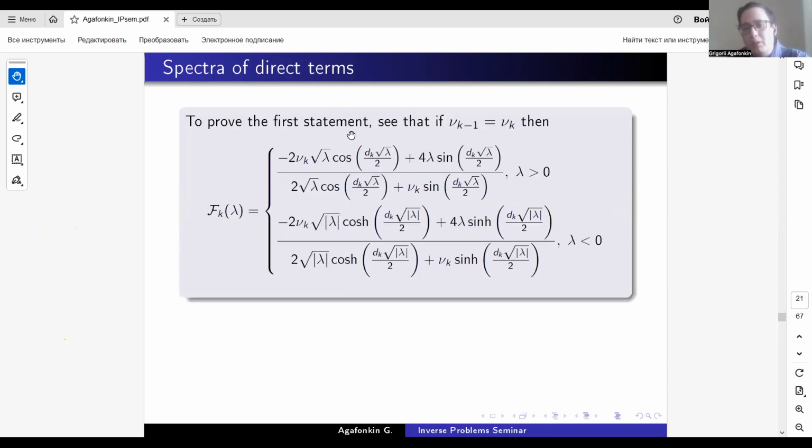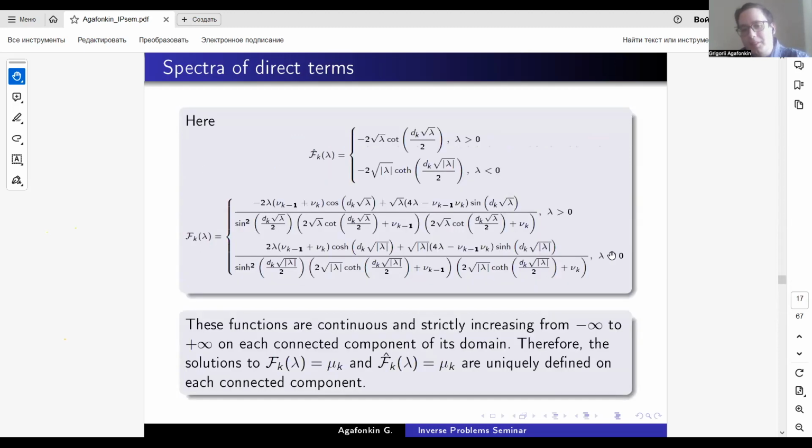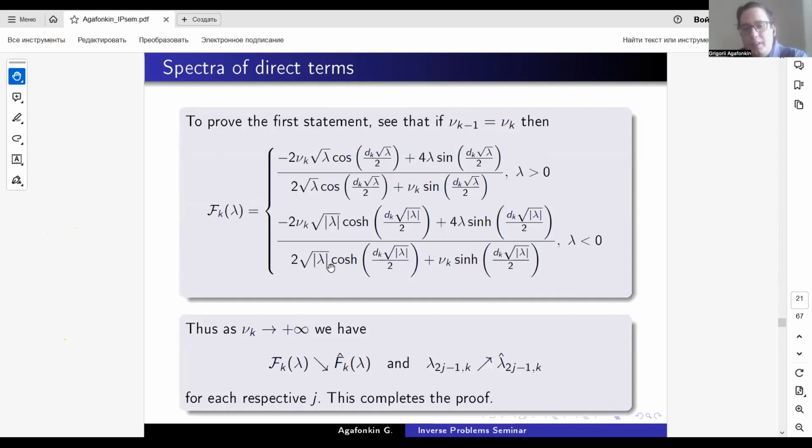To prove the first statement, we write down the function f_k without hat restricted on the diagonal, nu_k minus 1 equal to nu_k. And in this case, it is very simple compared to this expression. It is very simple indeed. And we see that if nu_k tends to plus infinity, this is just a fractional linear function.